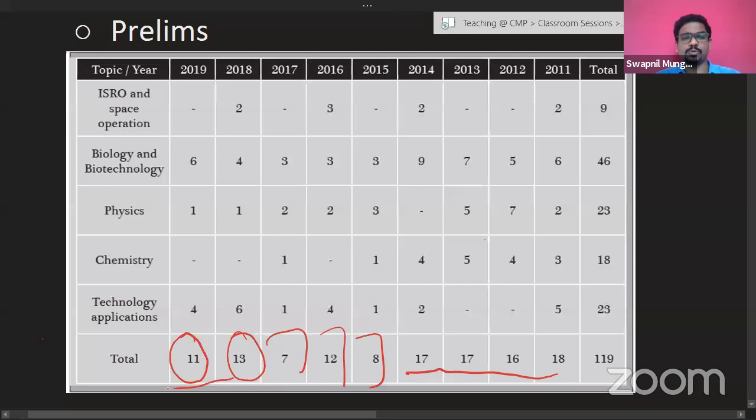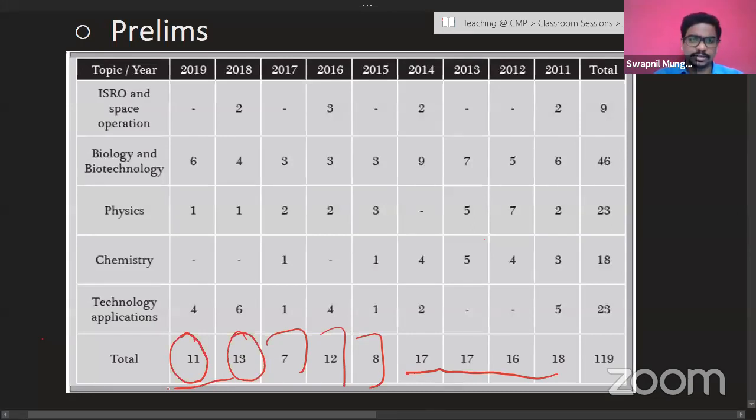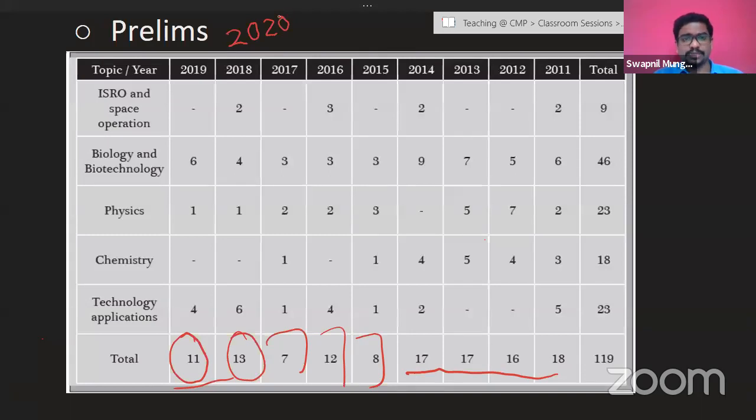So definitely, out of 100 questions, about 10 to 12 questions are going to be asked in your examination. As you all know, the 2020 examination is yet to happen, so at the moment we don't know how many questions would appear there. But there is a high probability that again 10 to 12 questions will be asked. Carrying 10 to 12 questions, it has a huge weightage in the prelims.